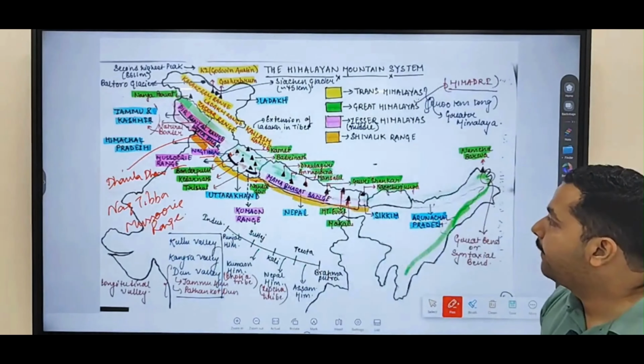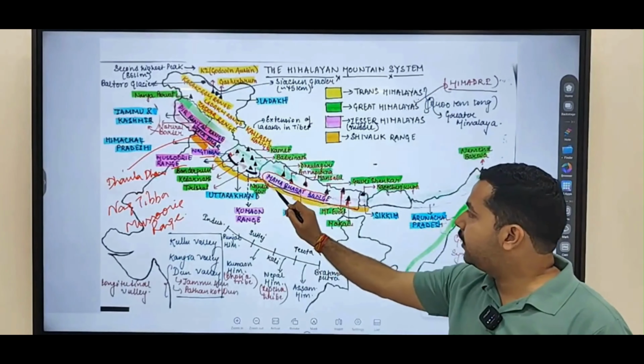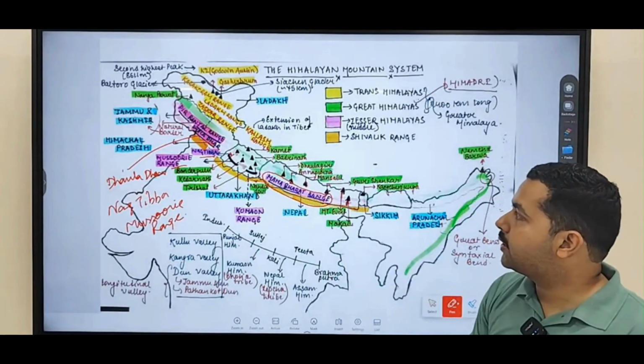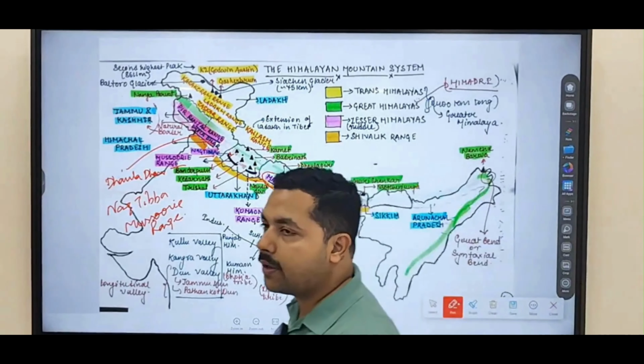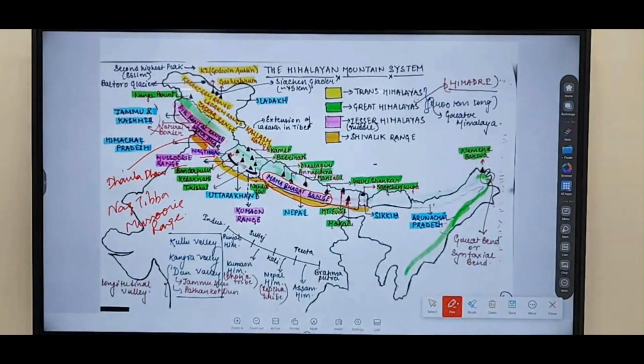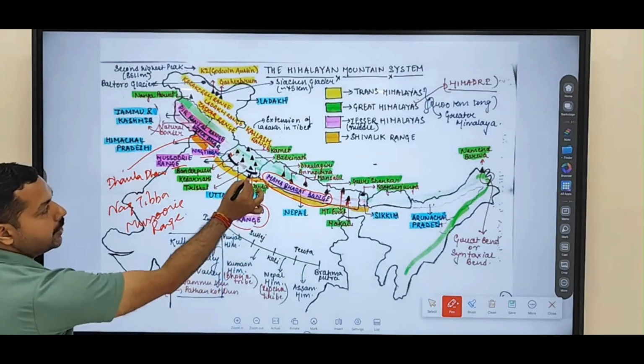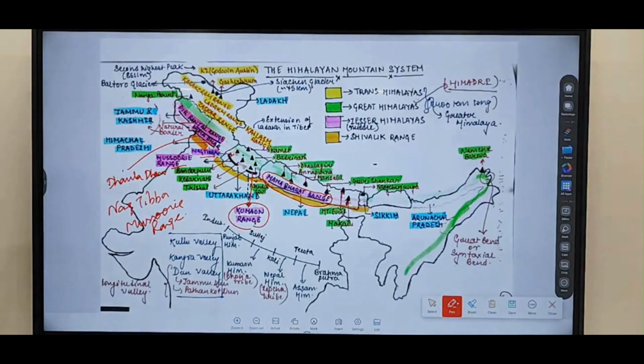Clear? Then in Nepal, which range is there? Mahabharat range. Fine. Any doubt regarding this particular part? Another important range that you're going to find is the Kumaon range. You will find it in Uttarakhand.